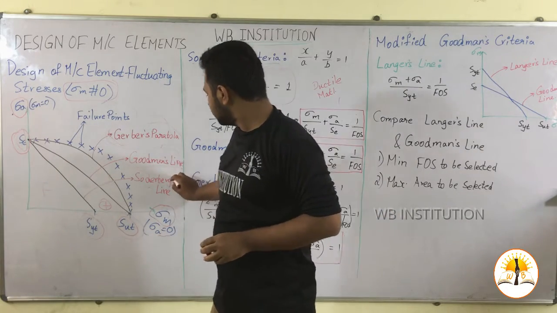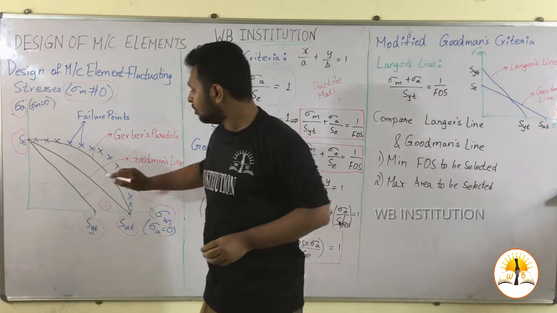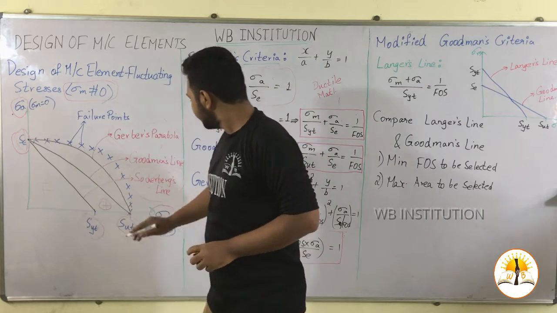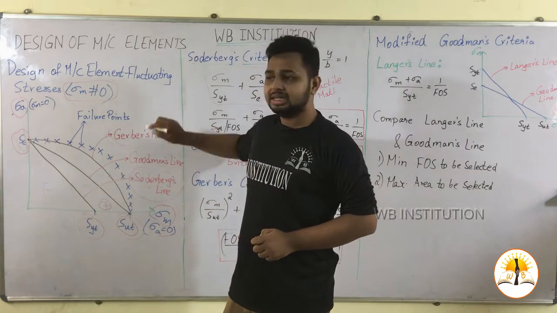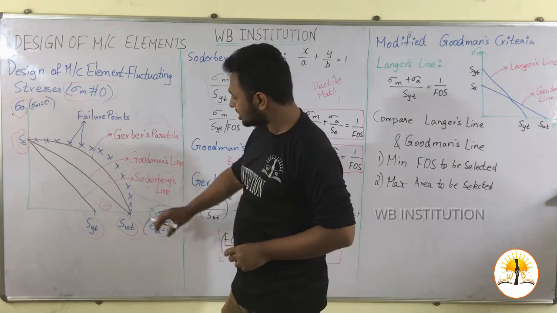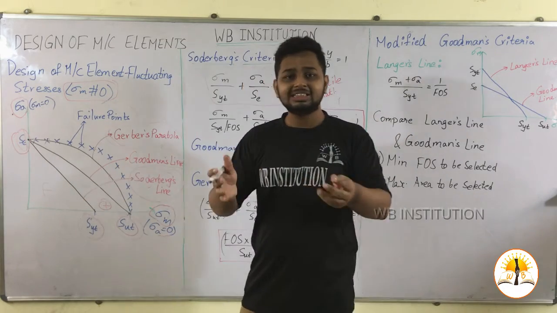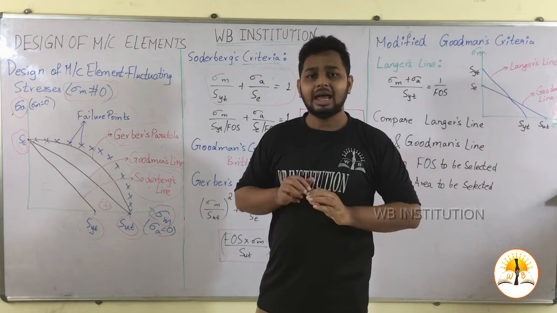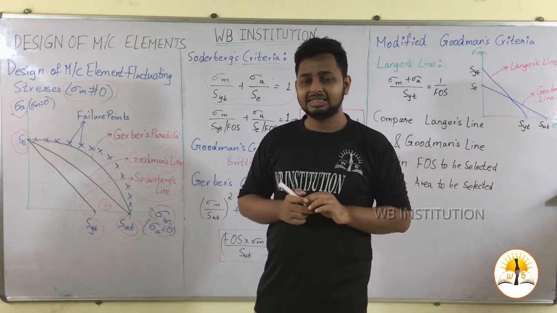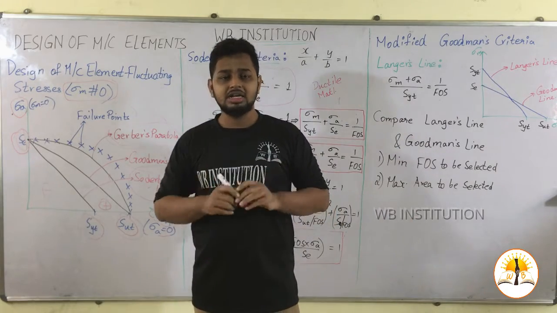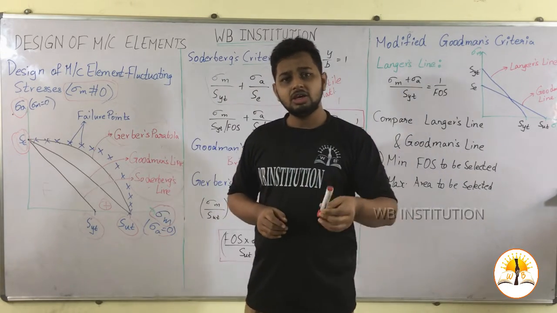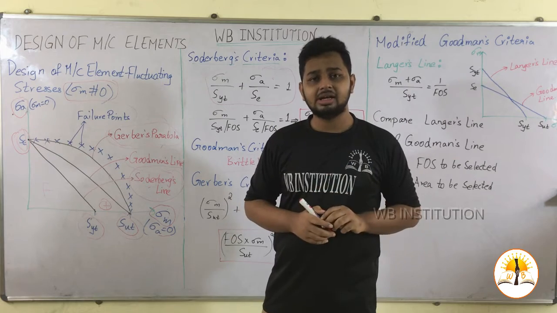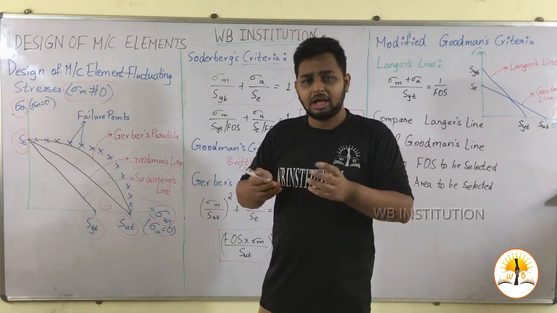Here if we see, Soderberg's line is more conservative compared to Goodman's line and Gerber's parabola. For more conservative design, the size of the machine element will also increase. Say for a shaft with given ultimate strength and yield strength, if we give a 130 mm diameter, that is okay, not a great deal.